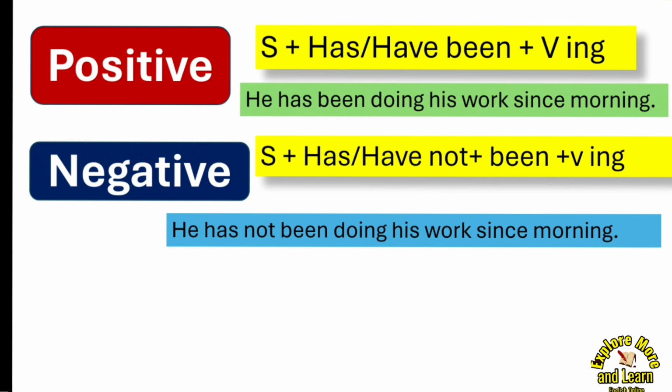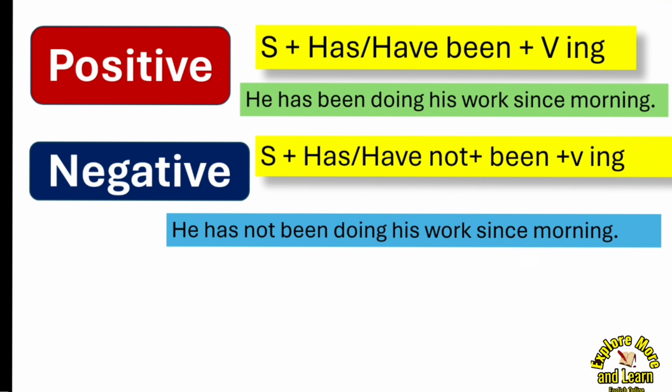Okay, suppose here we is there. What will you do? We have not been doing our work since morning. If you is there, you have not been doing your work since morning. If they is there, they have not been doing their work since morning, like that. So you use has or have according to the subject.